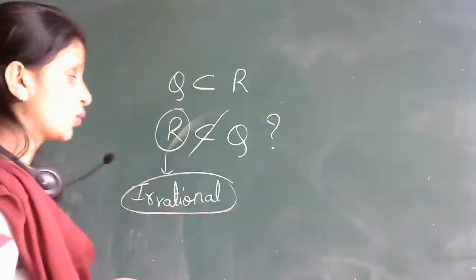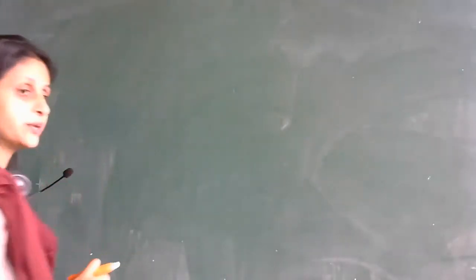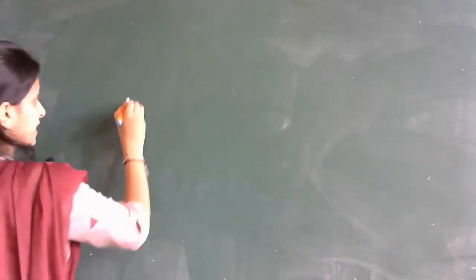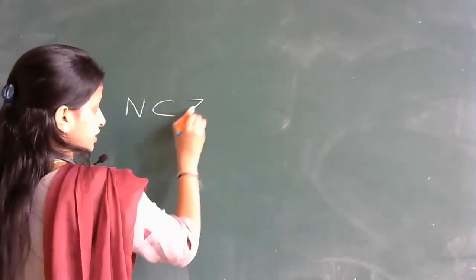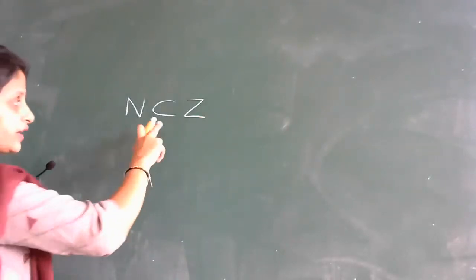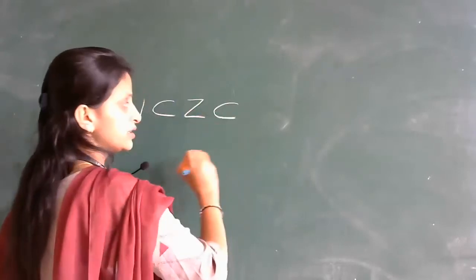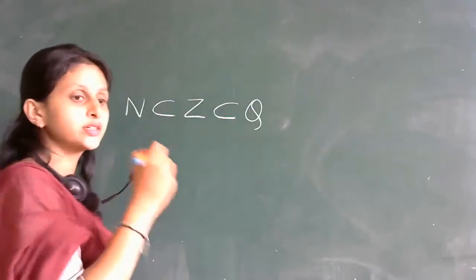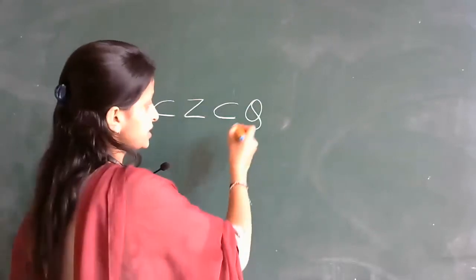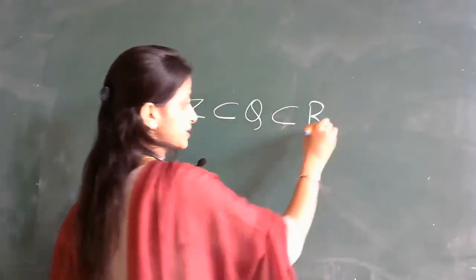In the mathematical world, if you consider popular sets, you can see that the set of natural numbers is a subset of integers. This integers set is in turn a subset of rational numbers. This rational numbers set is in turn a subset of real numbers.